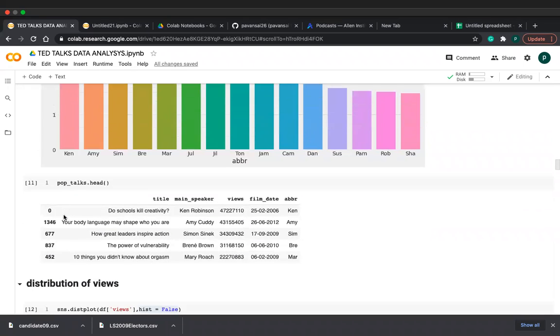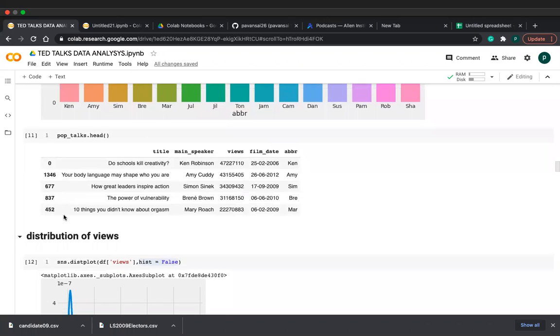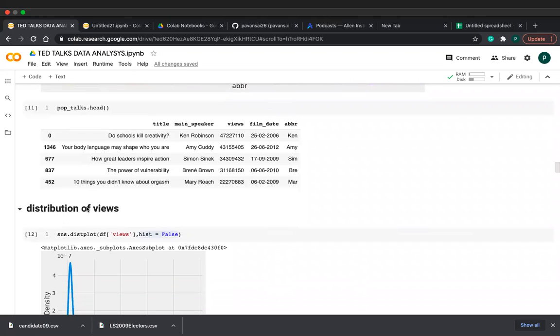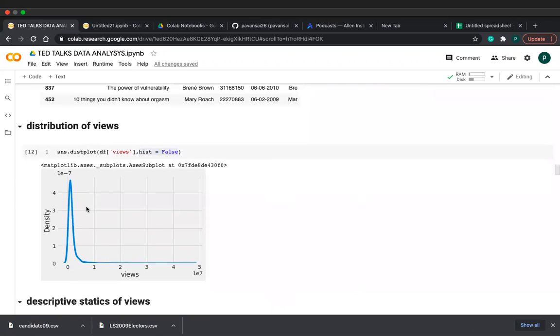Next, I am printing the top 5 observations of the popular talks, friends. And after that I am using distribution. I have to know what is the distribution of the views column. See, friends, the sns distplot is a very good command to know about the distribution of each feature. So I want to know about the views feature. That's why I gave df of views, histogram equal to false. If you want to know about the histogram, you can give true. So this is the distribution of the views, friends.